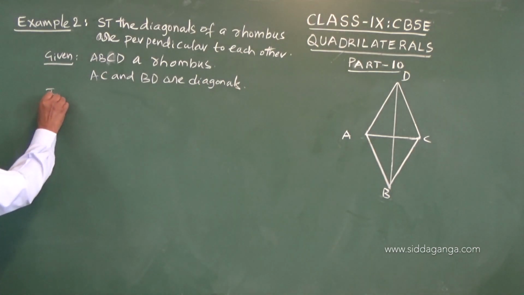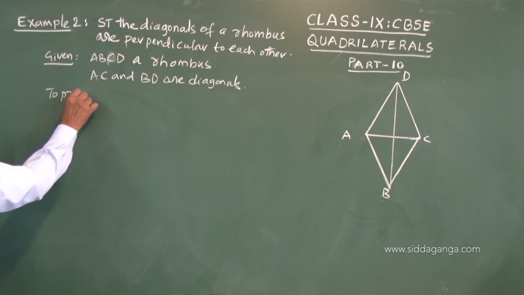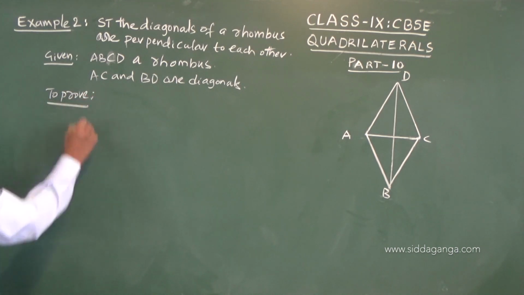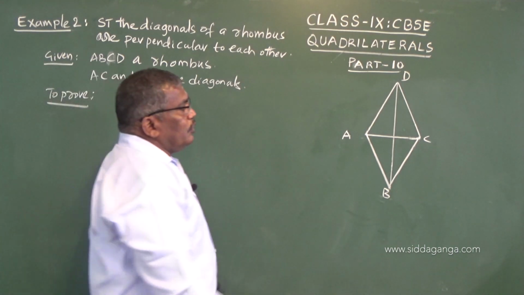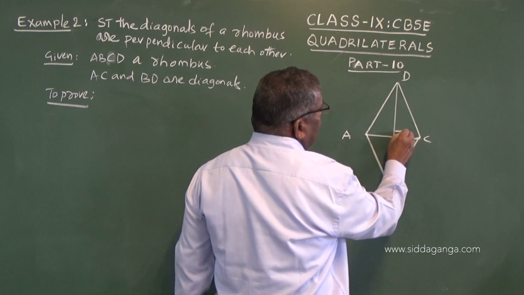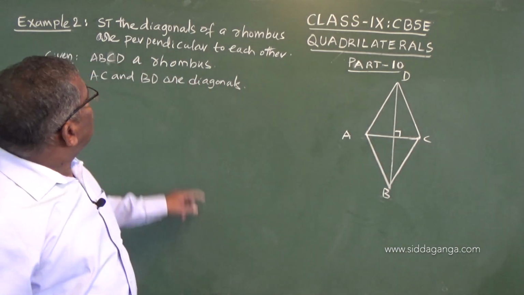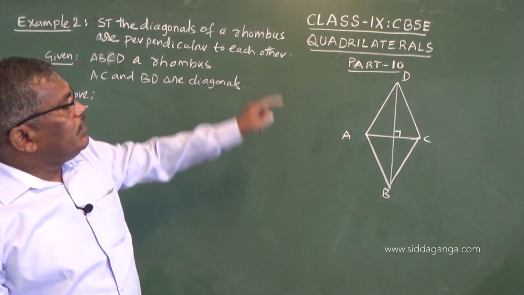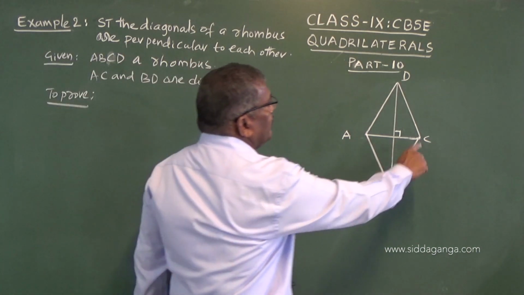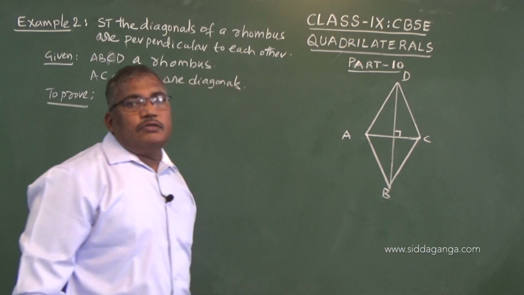To prove, we have to prove that these angles are 90 degrees, so perpendicular to each other. AC is perpendicular to BD. This is what we have to prove.